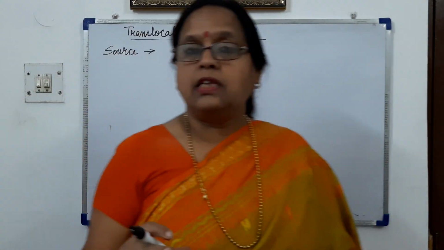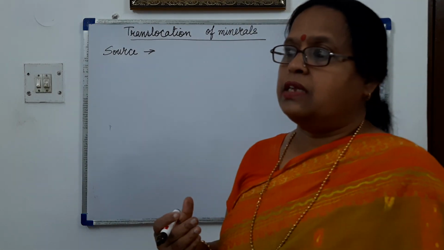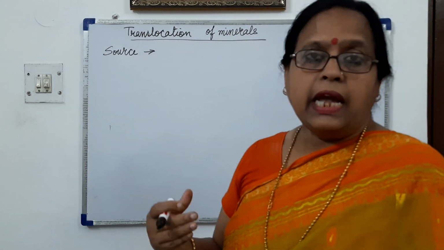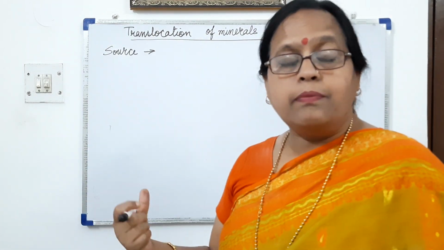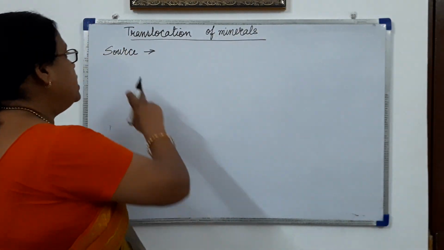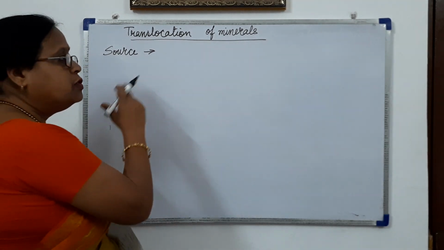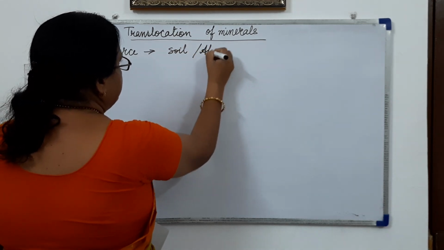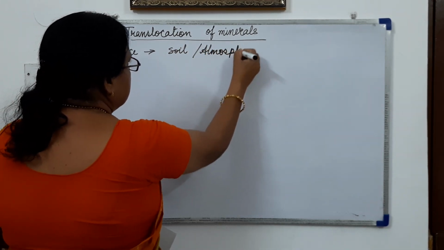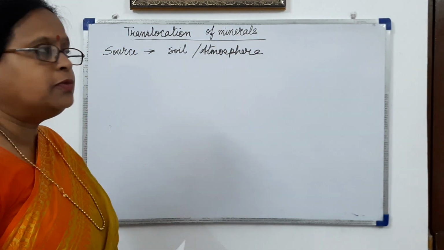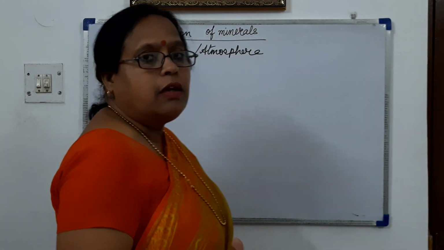Now we'll be seeing the mechanism, where the minerals are taken from and where they are given into the plant. From where the minerals are taken, we call it a source. So the source can be the soil, it can be the atmosphere. From soil what do we get? We get water and minerals from soil, and from atmosphere we get carbon dioxide.